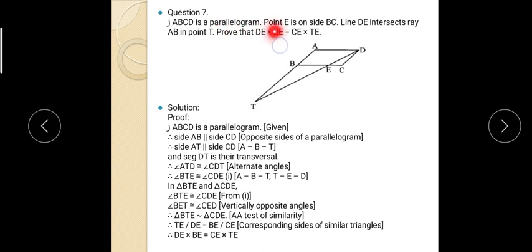Now, ABCD is a parallelogram. Point E is on side BC. Line DE intersects the ray AB at point T. See, ABCD is a parallelogram; DE intersects BC at point E and is extended up to point T. Then show that DE into BE is equal to CE into TE.